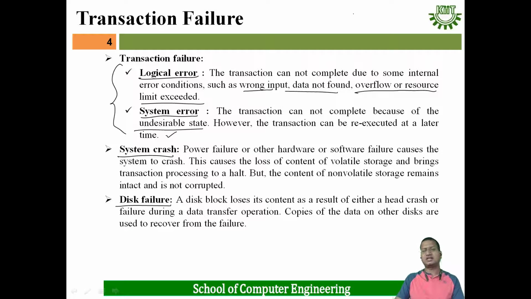And disk failure: disk blocks lose their contents as a result of either a head crash or failure during a data transfer operation. Copies of the data on other disks are used to recover from the failure. That means transaction failure is of two types, logical error and system error, and it may occur due to system crash or disk failure.